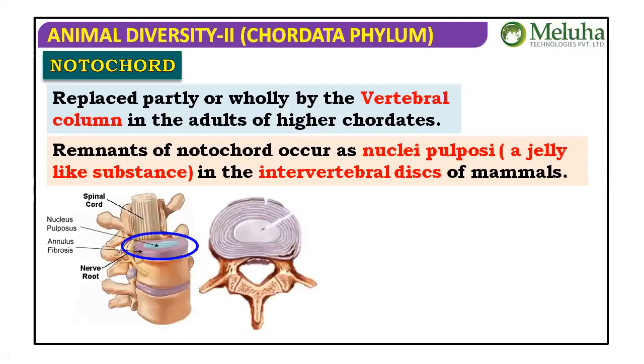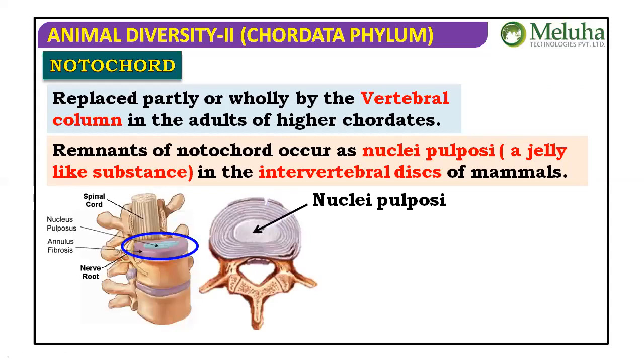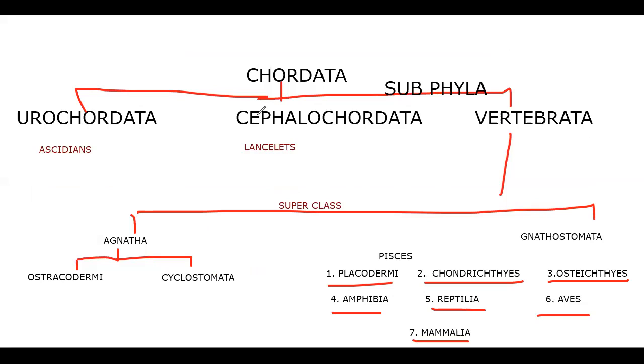See that? In the intervertebral discs of mammals, you will find a little bit, a gel-like core substance. That is what we call nuclei pulposi, in our vertebral column between the intervertebral discs. Okay, so let's go there and talk about the notochord, otherwise we'll confuse.